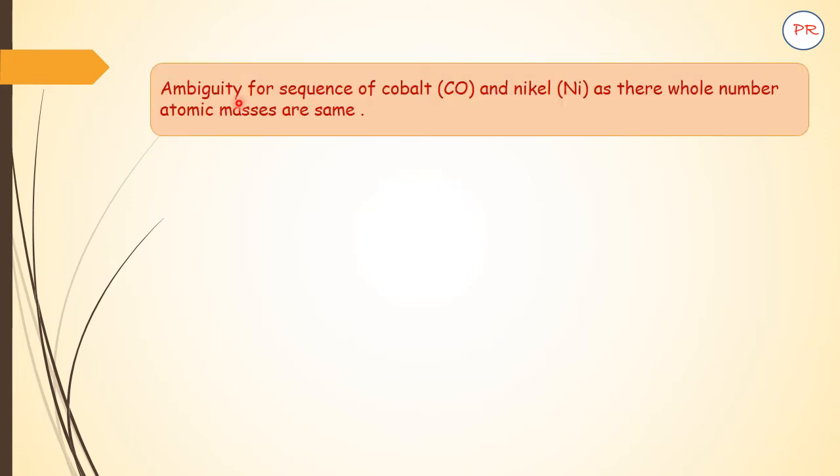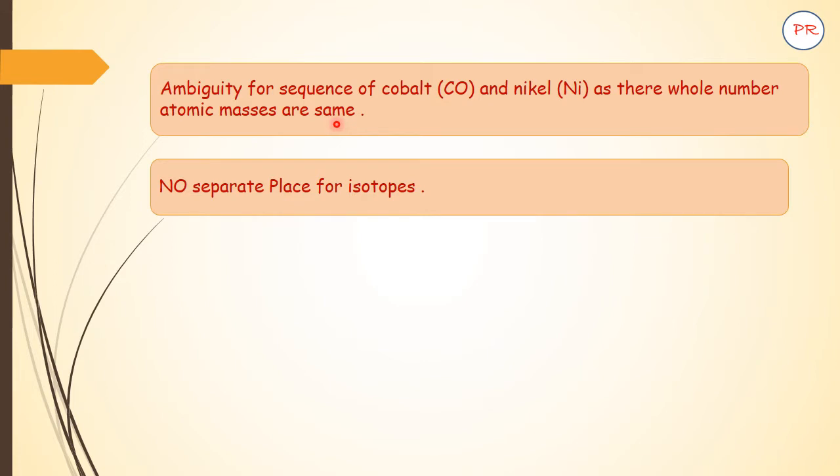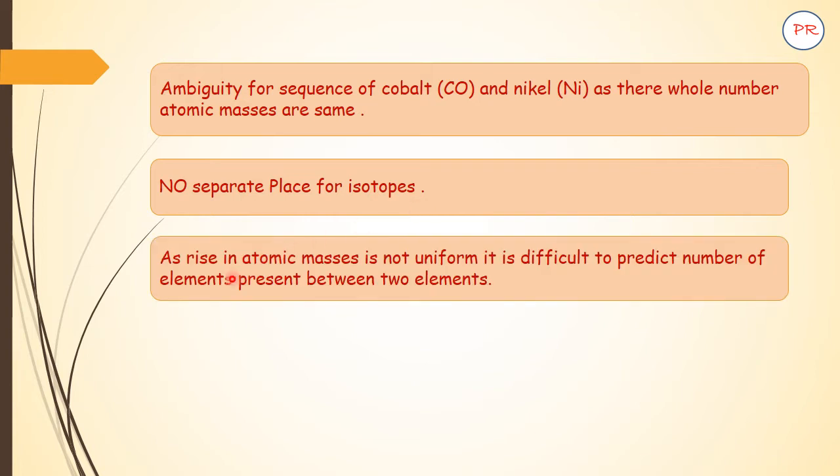Here are some drawbacks of Mendeleev's periodic table. See, there was an ambiguity for the sequence of cobalt and nickel as their whole number atomic masses are the same. There was no separate place for isotopes as isotopes were discovered later.